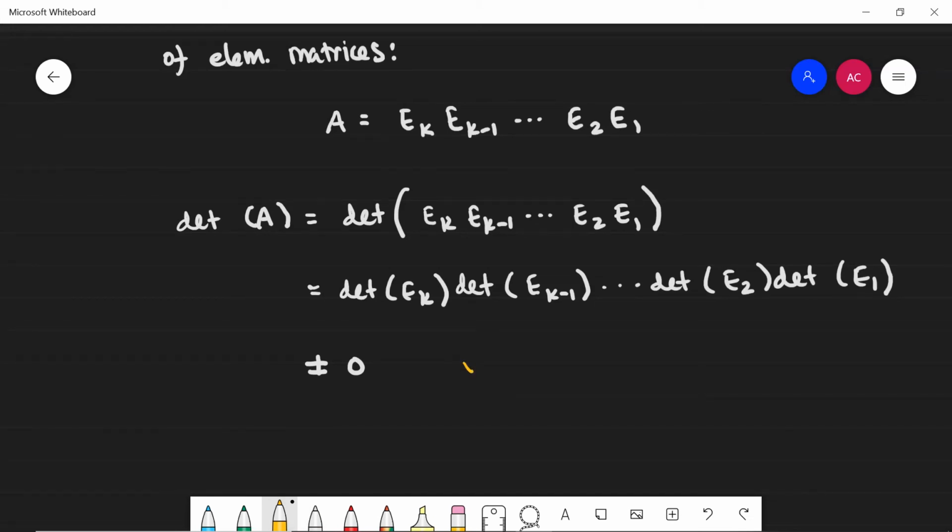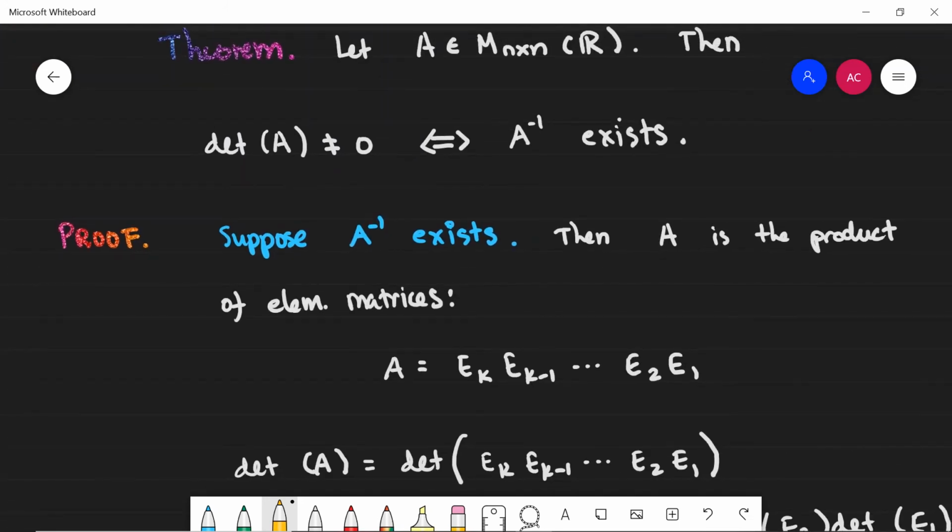The next direction is where I suppose that the determinant of A is non-zero, and I want to prove that A inverse exists. The way I'm going to do that is by proving the converse statement. I'm going to suppose A inverse doesn't exist, and I'm going to prove that the determinant of A has to be zero.